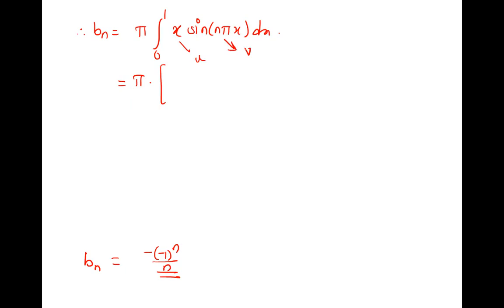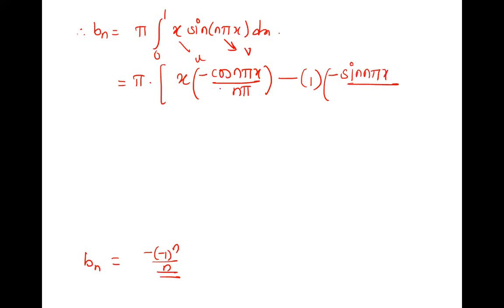U V1 minus U dash V2 plus U double dash V3. That is your Leibniz rule, right? So U is x, into the integration of sine, which is minus cos n pi x upon n pi. Then minus, the derivative of x is 1, into the integration of this: minus minus, the integration of cos is sine, so sine n pi x upon n pi, and again n pi, so n square pi square.